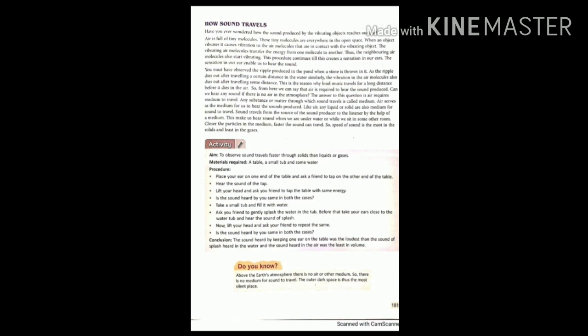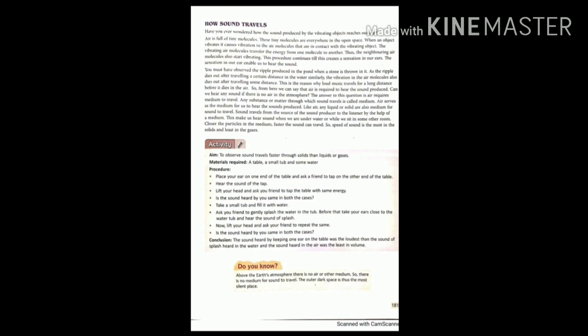One more activity is to show that sound can also travel through liquid. For this, take a toy or a bunch of keys and bring it near a bucket full of water. Now put your ear to the side of this bucket and press the toy or make a sound with the keys.